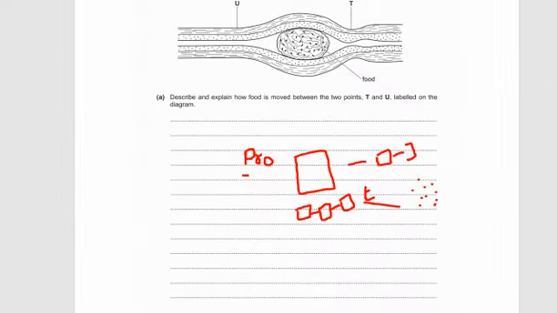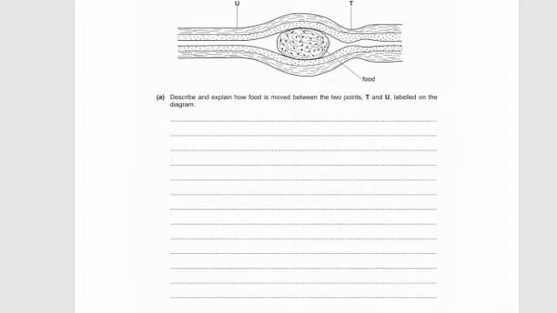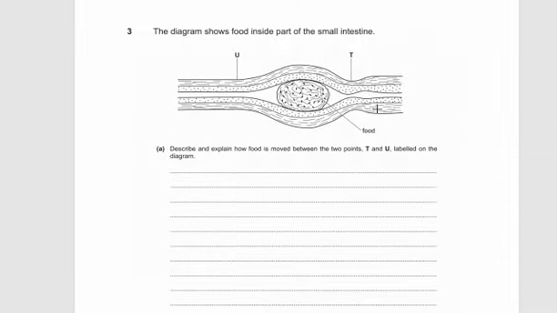So the next question is related to, again, some sort of antagonistic movement. They have asked, the diagram shows food inside part of the small intestine. Okay, this is the small intestine part where we have discussed the villus and villi as well. Describe and explain how food is moved between the two points T and U. Basically here you can see behind the food, contraction occurs, and in front of the food, relaxation occurs.